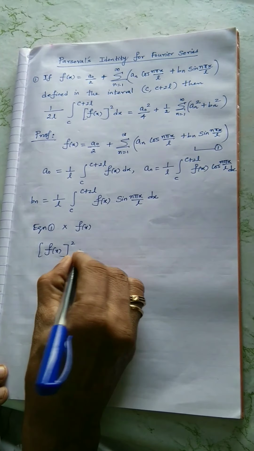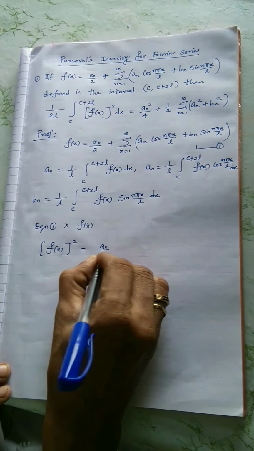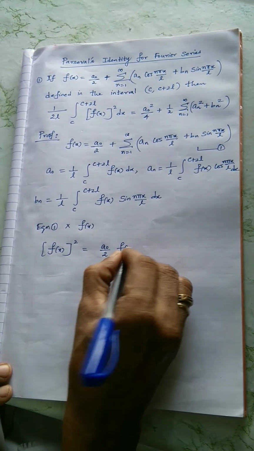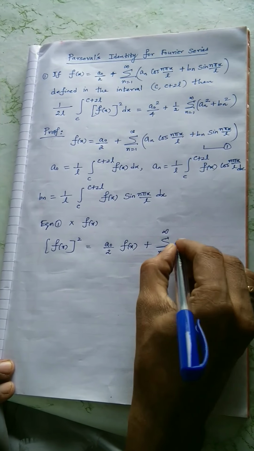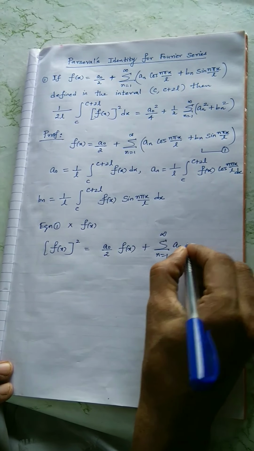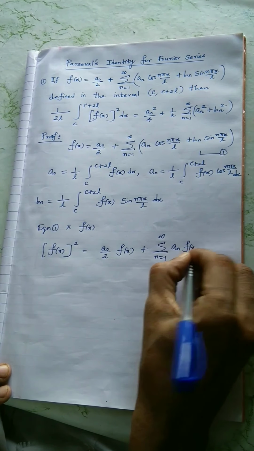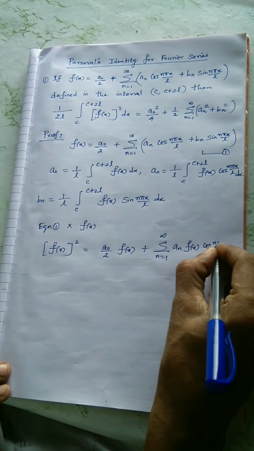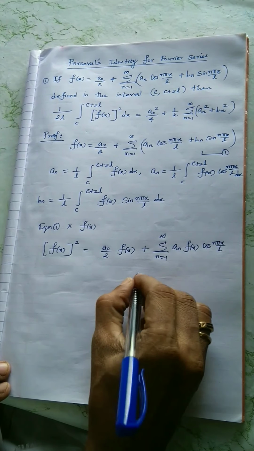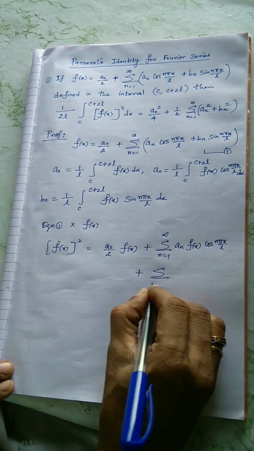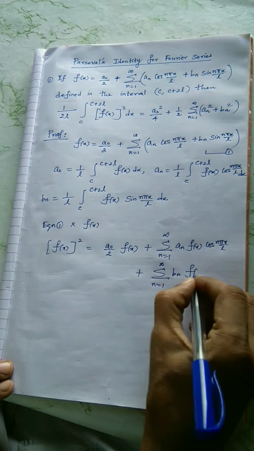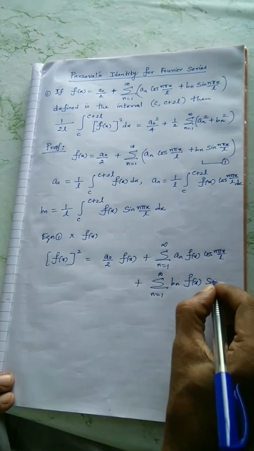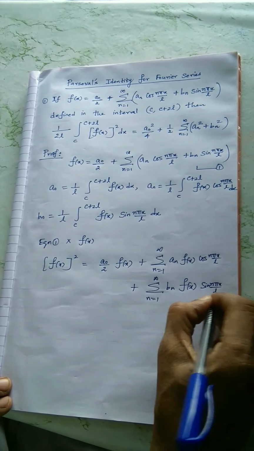I'll write it as f of x whole square equals a naught by 2 f of x plus sigma n equal to 1 to infinity a n f of x cos n pi x by l. For the purpose, I'll split into two different summations: plus sigma n equal to 1 to infinity b n f of x sin n pi x by l dx.